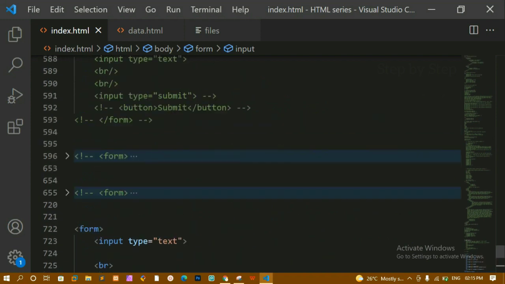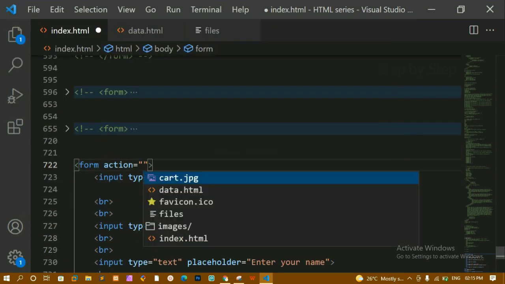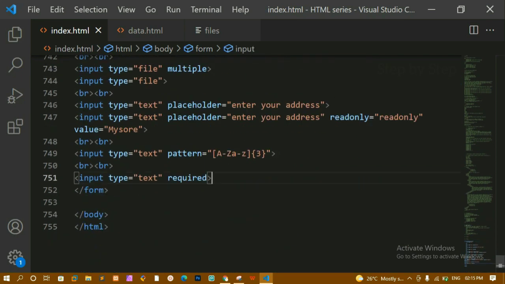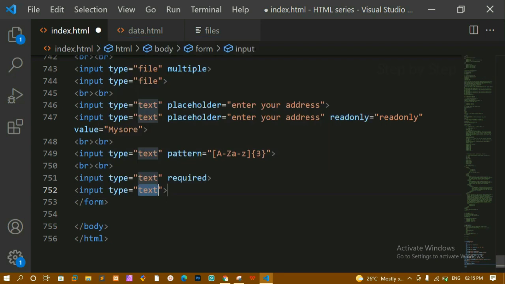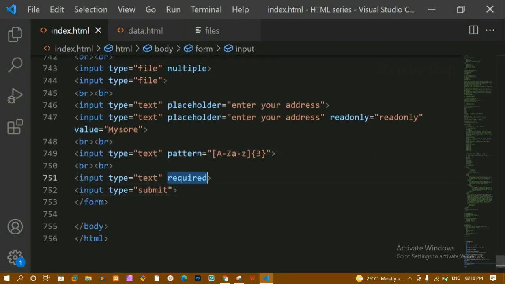Before that, inside the form I'm going to give the action. Let me just write here data.html. I'll save this, and also here I have given the required. Now here I'm going to give input type is equal to submit. I'll save this. I'll refresh this one. Now when I click on the submit button, you can see it tells me please fill out this field. Without filling this, I cannot click on the submit button. Okay, the field is required, so I have to give some value inside that.